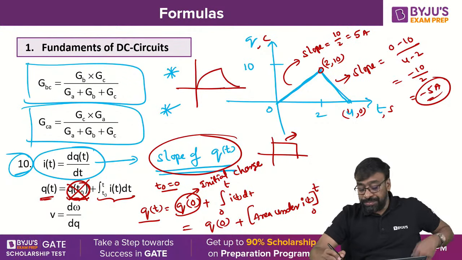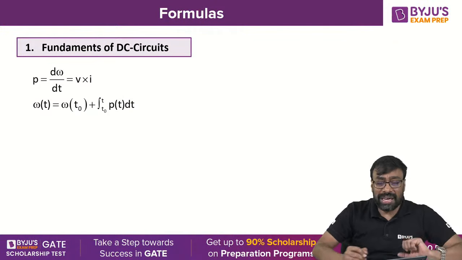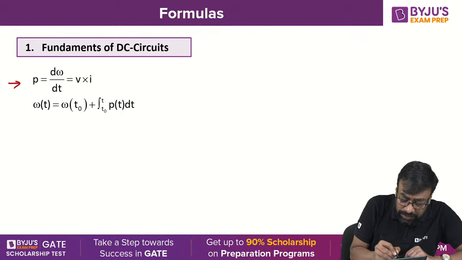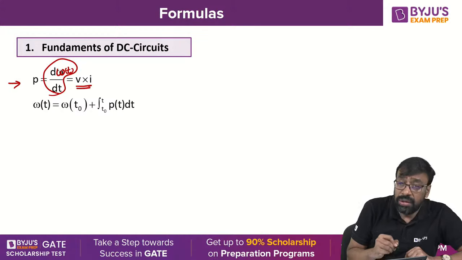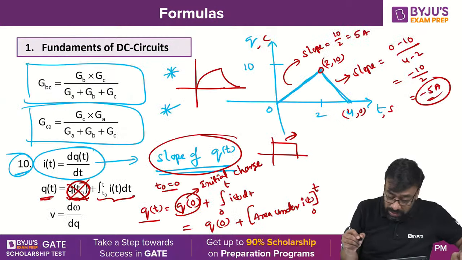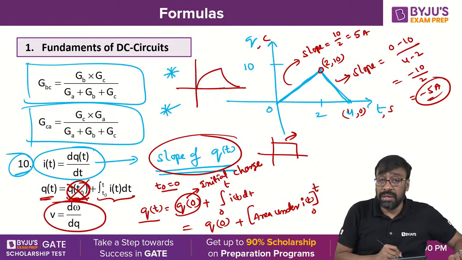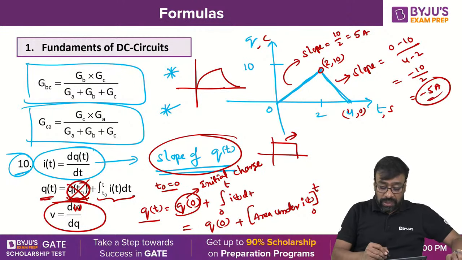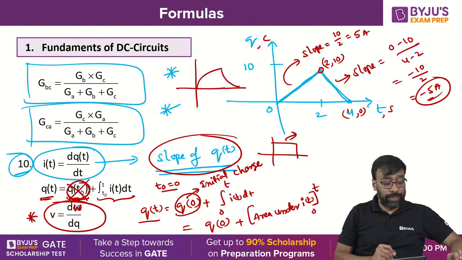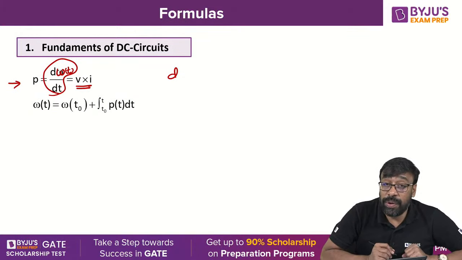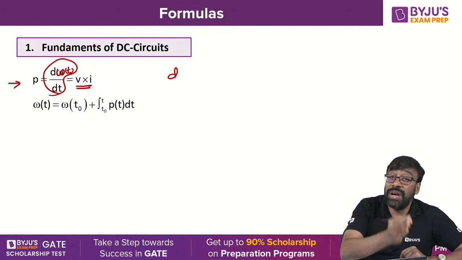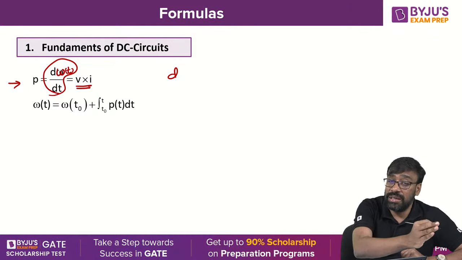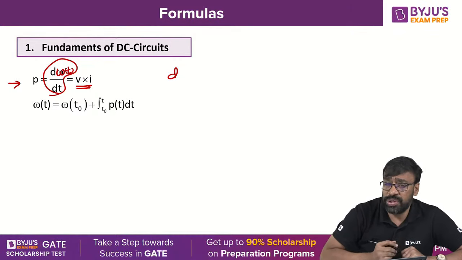Well, right now the power formula, you know that it is the time rate of change of energy. Yes or no? Time rate of change of energy is nothing but what? Voltage into current, because the voltage formula also you know very well. What is the voltage formula? Work done on unit positive charge, dW by dQ. This is a very important formula, dW by dQ. Work done on unit positive charge to move that unit positive charge from one point to another point against the electric field, that is nothing but the voltage or the potential difference, you can call it.